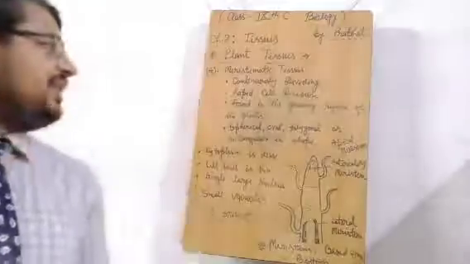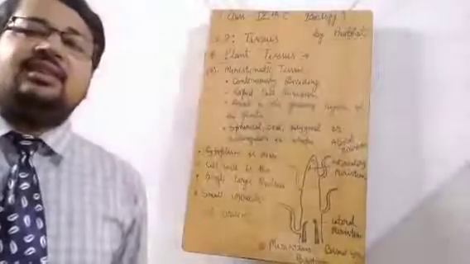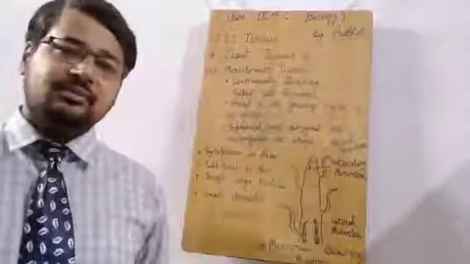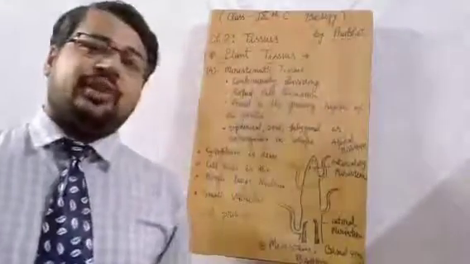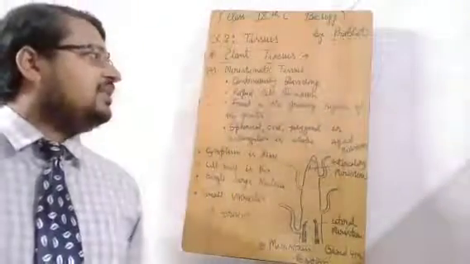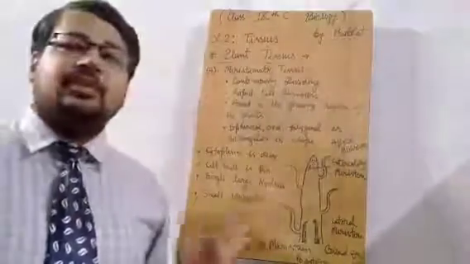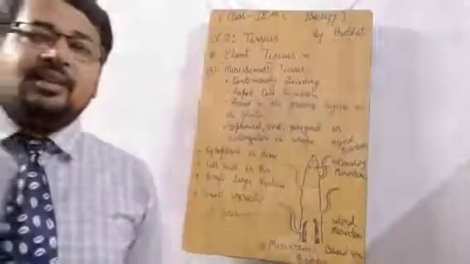Now we will see what specific characters, what specific qualities, and what significant functions are played by these meristematic tissues. So the first point is continuously dividing. As we witnessed and as we discussed, in meristematic tissues the cell division goes on through the entire life cycle of the plant. You have to understand this point very well, because this is the basic remarkable point of division that puts meristematic tissue and permanent tissue in separate groups. Okay, this is the basic root of division.